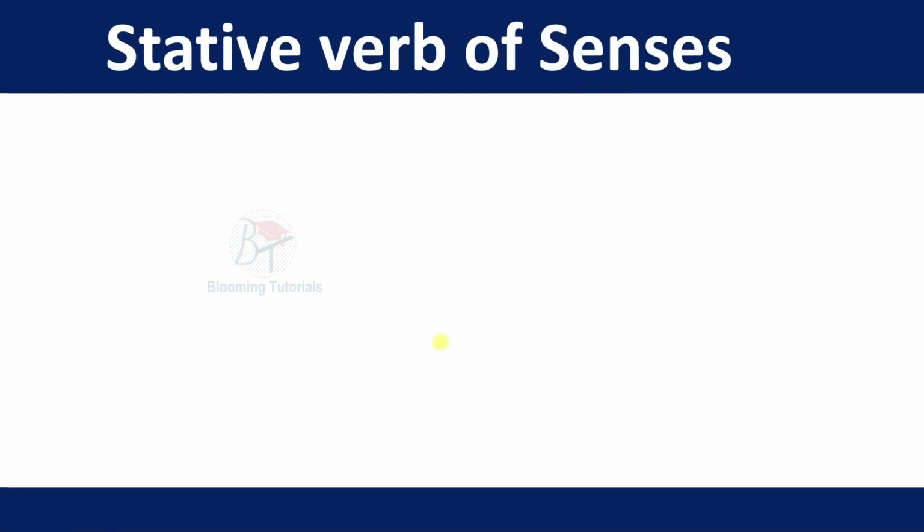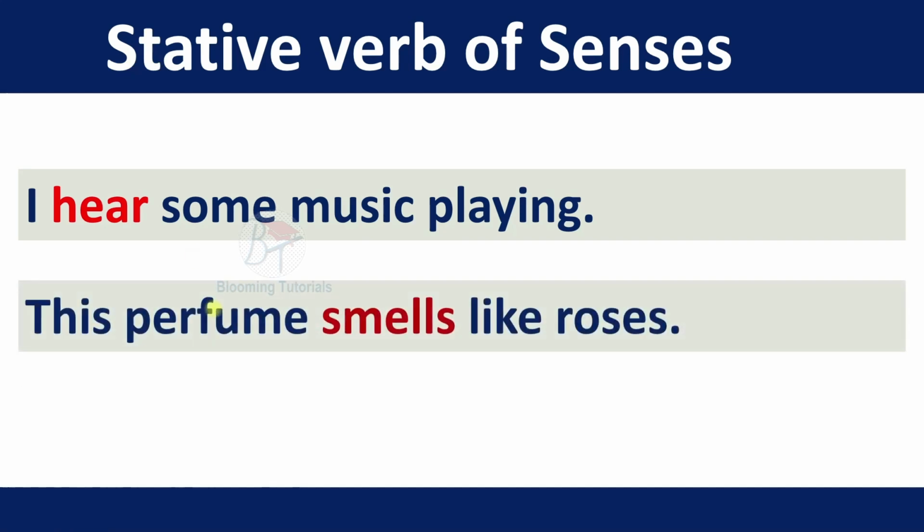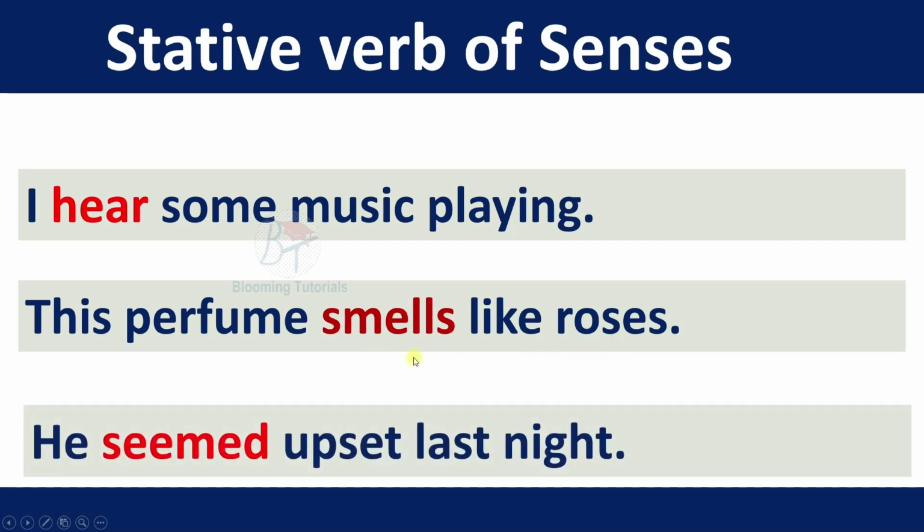Stative verbs of the senses. What are the five senses? You know, I hear some music playing. Here is a senses stative verb. It's telling the status or state of the subject. This perfume smells like roses. It's telling the status or quality of the subject. Smells is a stative verb. He seemed upset last night. So seemed is a stative verb.